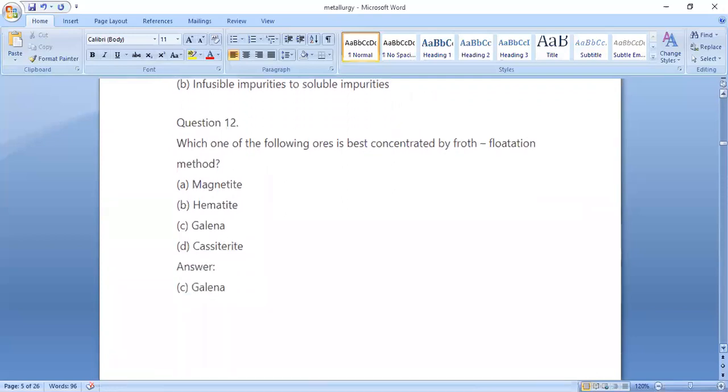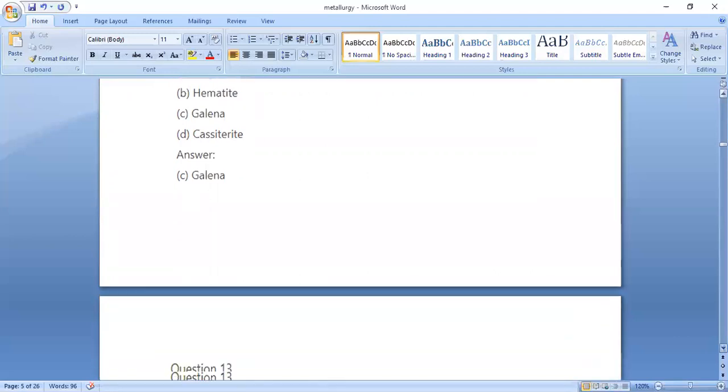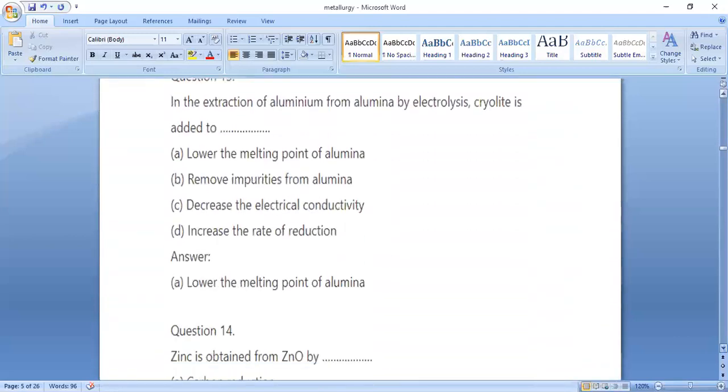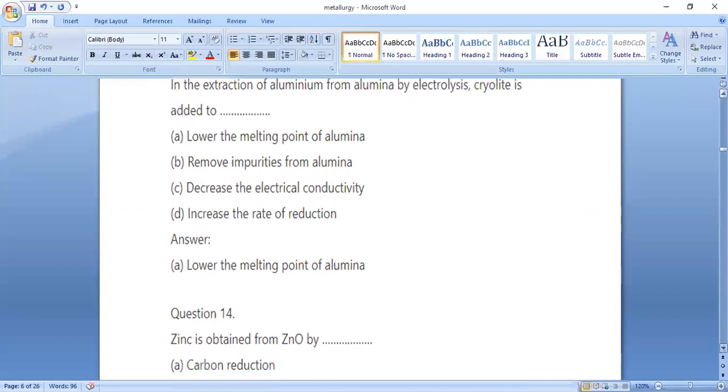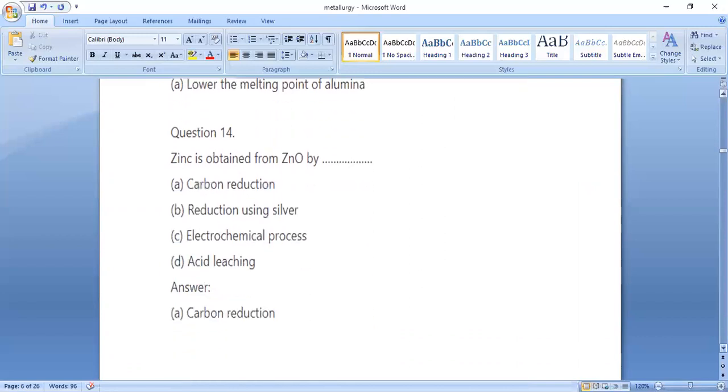So question number 12. Which one of the following ore is best concentrated by froth flotation method? So option C, galena. So next question number 13. In the extraction of aluminium from alumina by electrolysis, cryolite is added to lower the melting point of alumina. So option A is the correct answer. So next question number 14. Zinc is obtained from ZnO by carbon reduction. So option A is the correct answer.